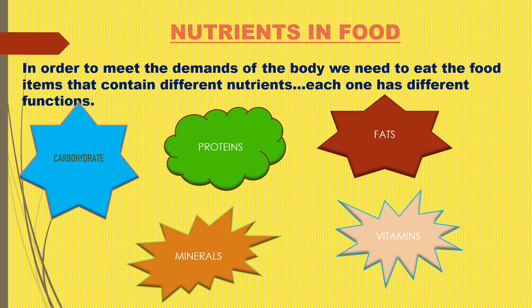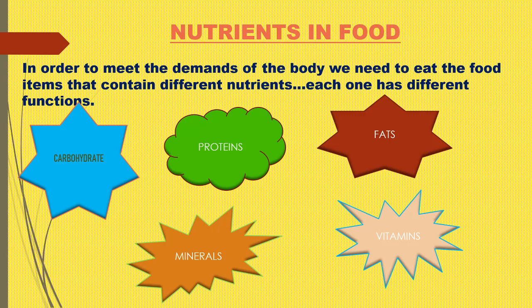Within the food, different patterns of nutrients, variable nutrients are present. And you will be surprised to know that each and every nutrient has got special parts to play. That is why we need to have different types of food. As you proceed in the chapter, you will see different nutrients like carbohydrate, protein, fat, etc. They are present in different food items.